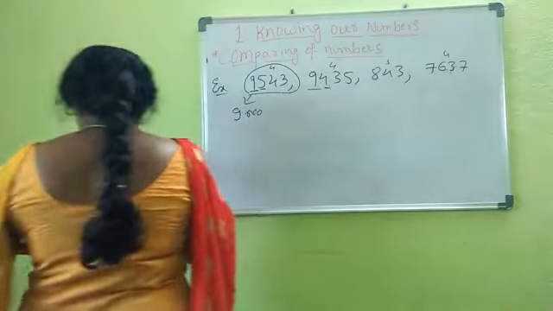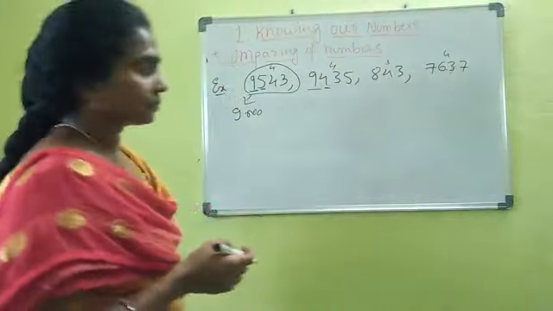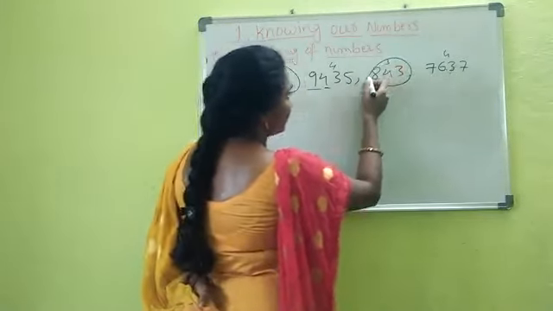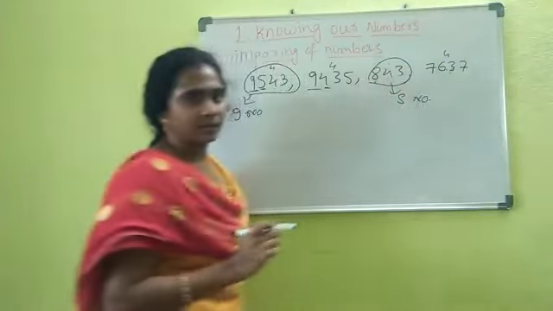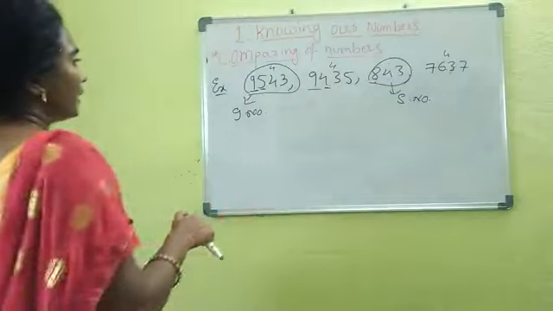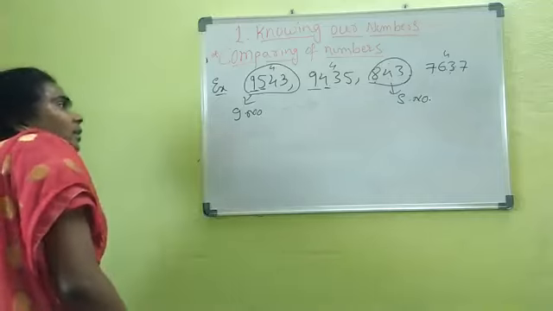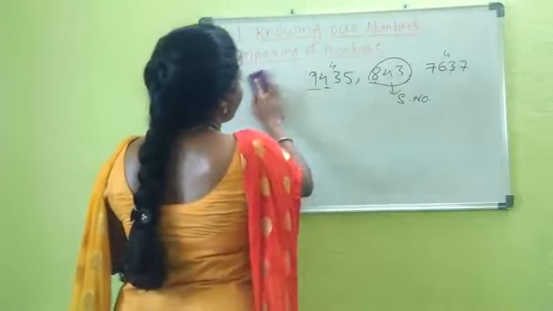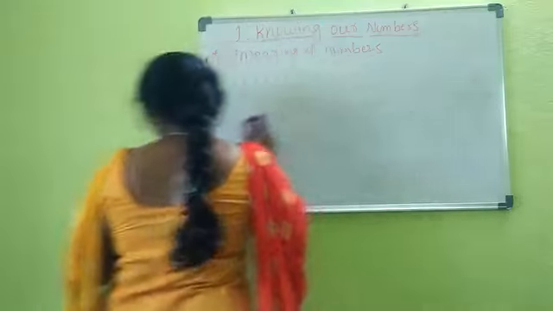Now we'll identify the smaller one, right? Already we know these two are bigger compared to this number. We are left with only one number. That means this is the smaller number, right? I hope it is clear how to identify the smaller and greater from the given set of numbers, right? So now we'll see one more example. If the thousands position and hundreds position also have the same digits, right?